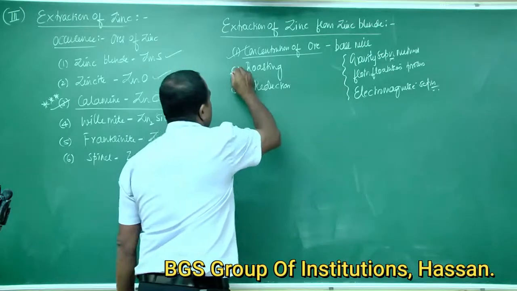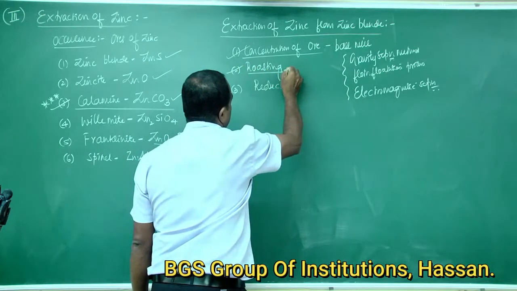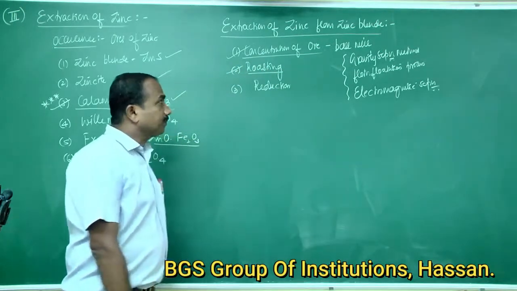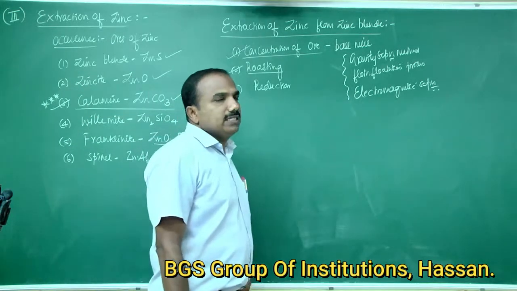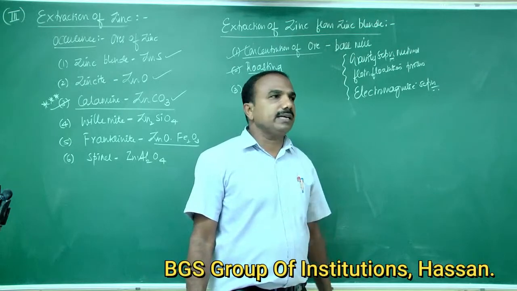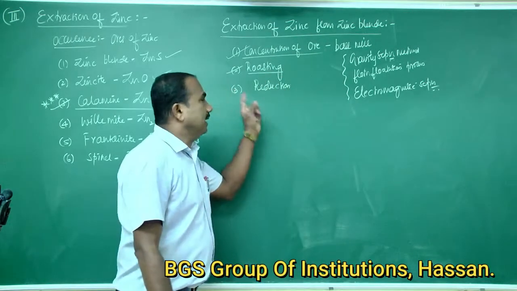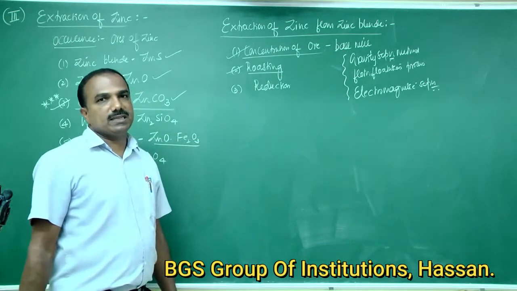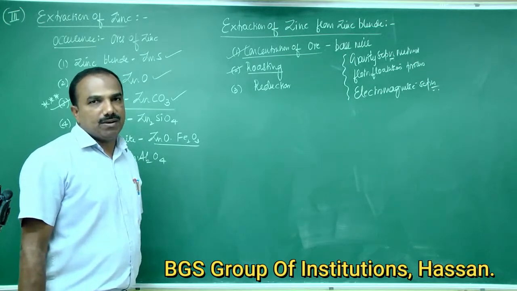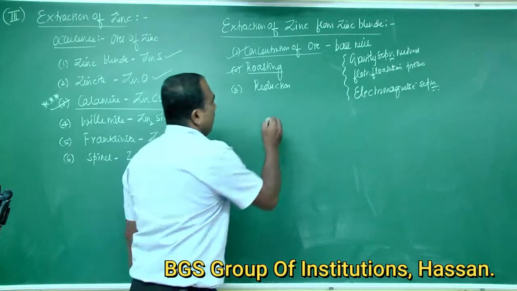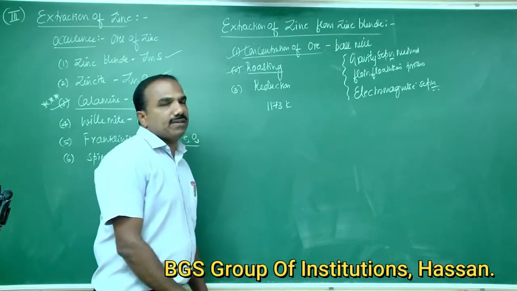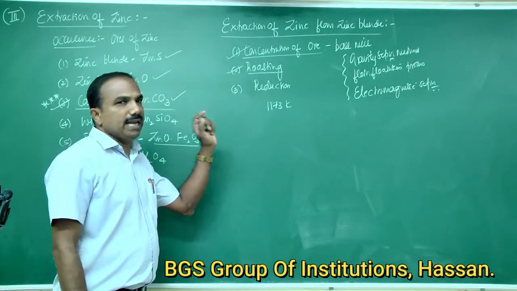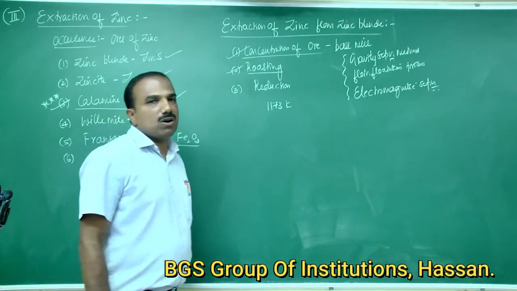Second one is roasting. The concentrated zinc blende ore is heated in a reverberatory furnace in the presence of excess air at a temperature of 1173 Kelvin. Zinc blende is oxidized to zinc oxide.